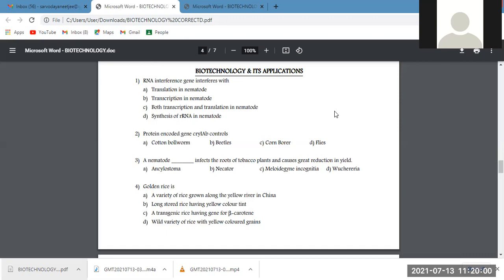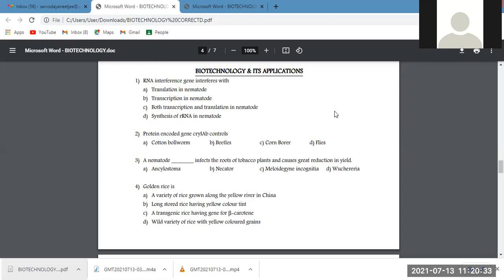This is an application in the field of agriculture. This technology is being used in the tobacco plant for the disease caused by a nematode, Meloidogyne incognita.